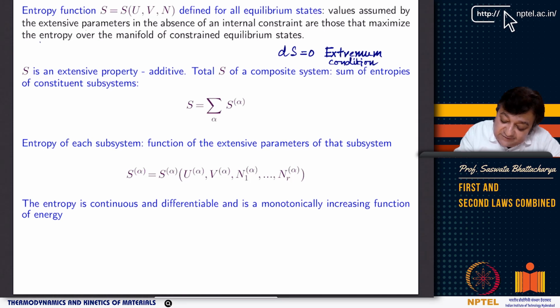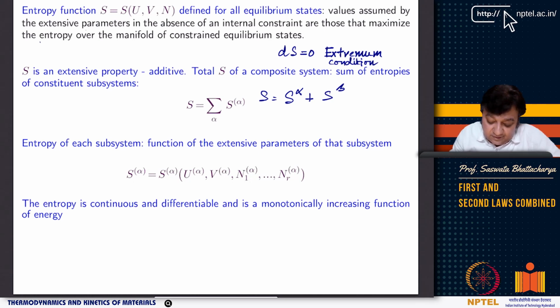So if you have subsystems alpha and beta, S is nothing but S alpha plus S beta. Right? So that's what I have done: summation over alpha for all the constituent subsystems. And the entropy of each subsystem is a function of the extensive parameters of that subsystem. S alpha is a function of U alpha, V alpha, N1 alpha, and it's multi-component, say N1 to Nr. So you have species 1, 2, 3, 4, up to r.